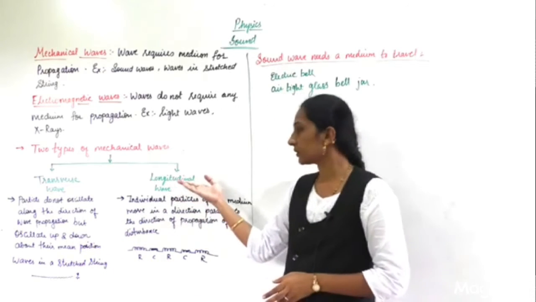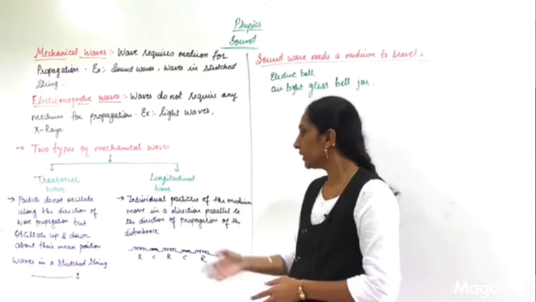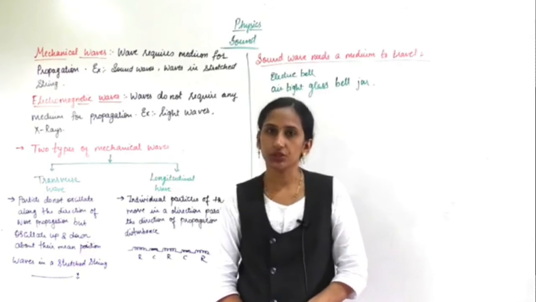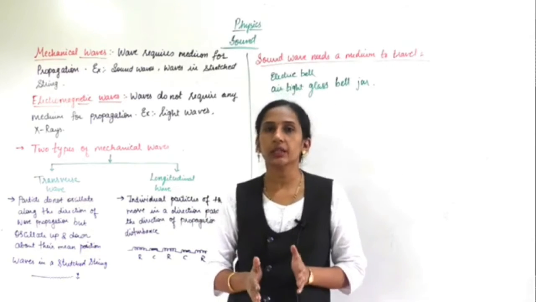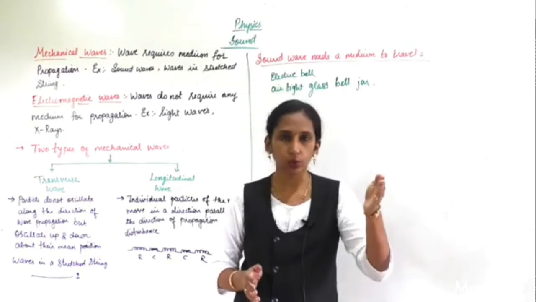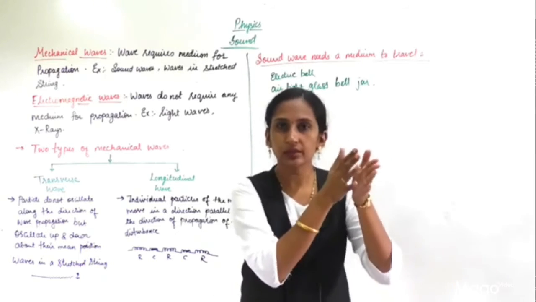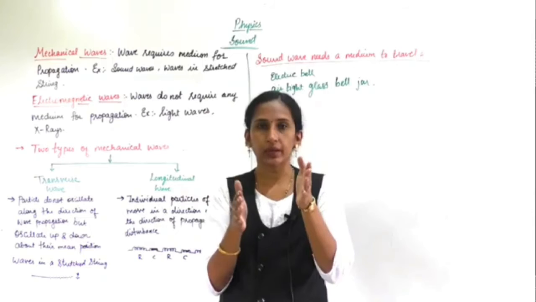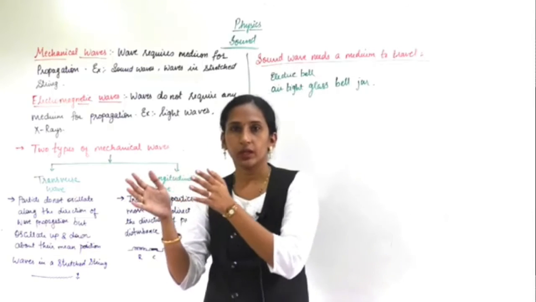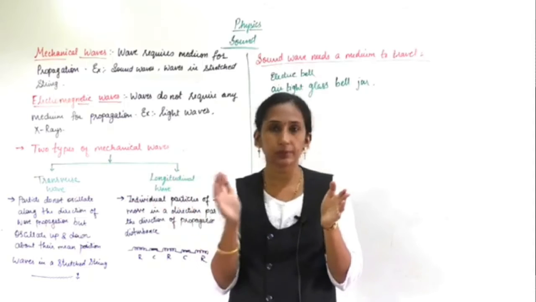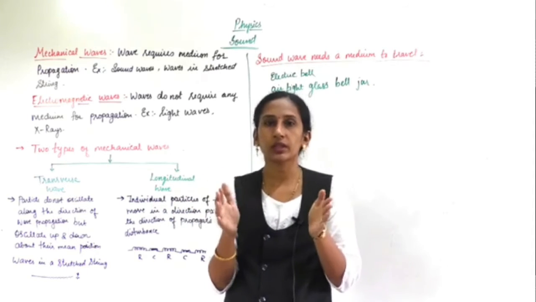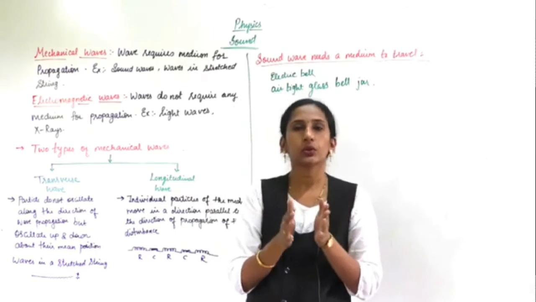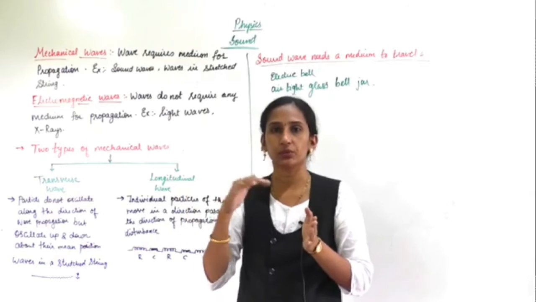The second type is the longitudinal wave. Here individual particles of the medium move in a direction parallel to the direction of propagation. When sound is produced from the source, it travels like this: it hits one air particle, then the second, then the third, then the fourth, and they oscillate to and fro. In a transverse wave it was up and down, here it is to and fro.